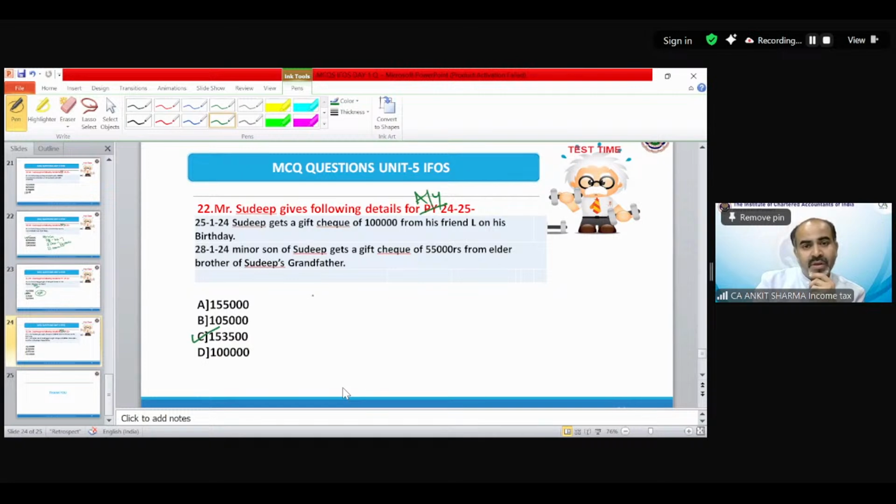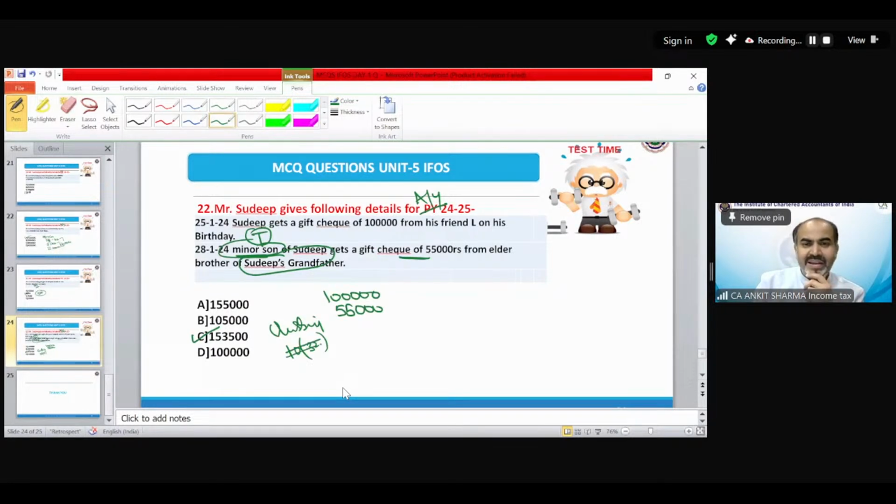How? This 1 lakh is going to be taxable. The first one is 1 lakh, which is going to be taxable. Minor son gets the amount of 55,000. This is also going to be taxable because that does not fall in the definition of relative. But you forgot that it's a minor son, so there is an exemption under the chapter on clubbing, under section 10, I guess 32 or 34.